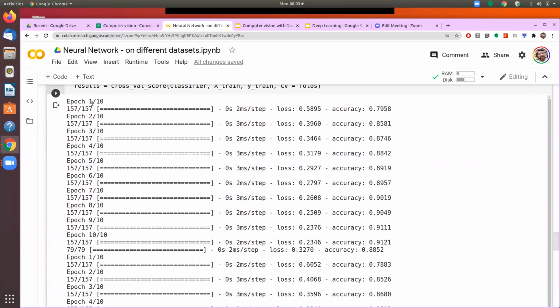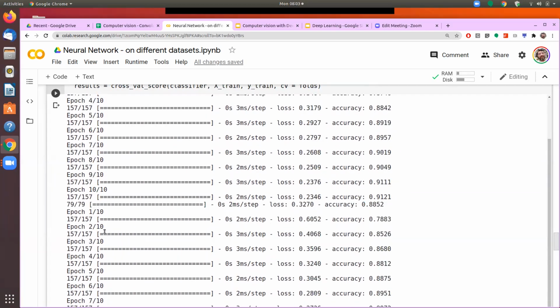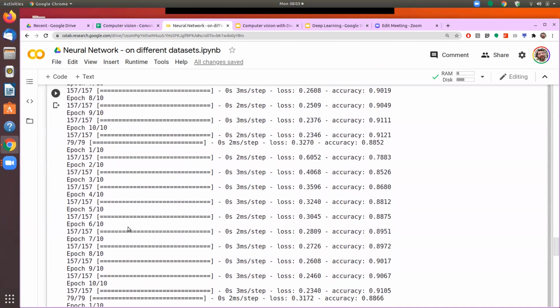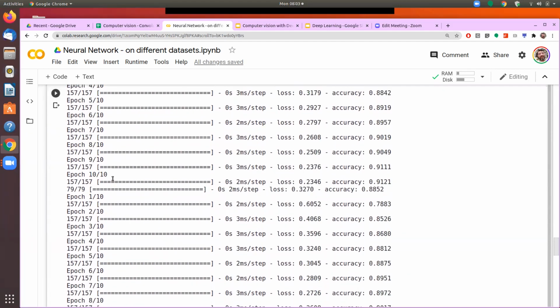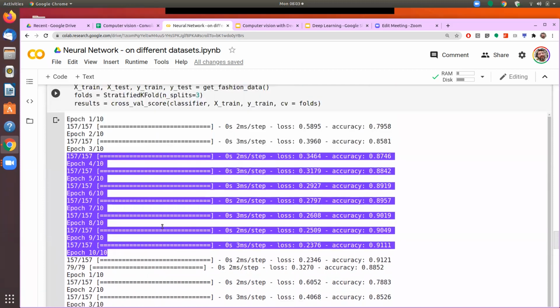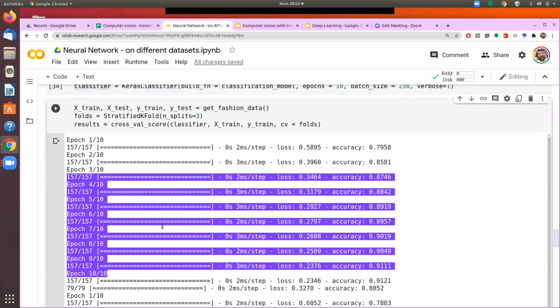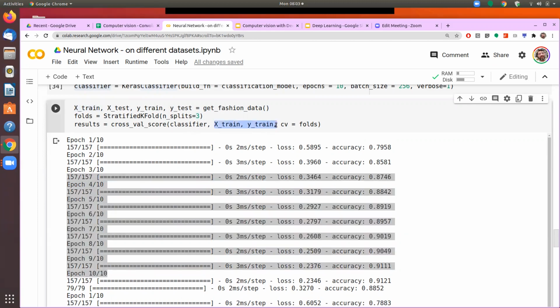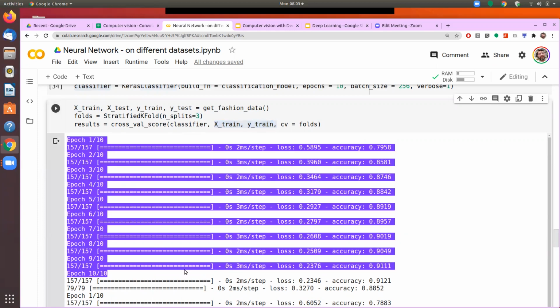So if you see, it runs from 1 to 10 and it ends here, 10 of 10. Then it runs again 1 to 10. So that is now on the second fold. So the first 10 runs will use the X train data. Now the data is divided into 3 different buckets. In the first run, we will use the first bucket as the testing or the validation data set, and the second and third as the training.